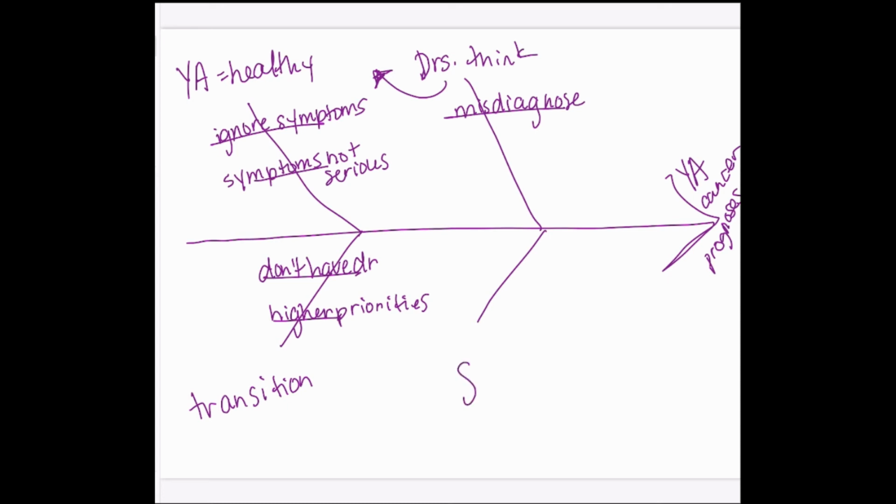Okay, the last thing that I'm going to say is finances. So the big thing with finances is that they might not have the money to see a doctor. And another thing is that, at least in the United States, they might not have health insurance or adequate health insurance. And therefore, they might not be able to see the right doctor, or just that they are afraid of going to the doctor because they have a high copay or high out-of-pocket expense.